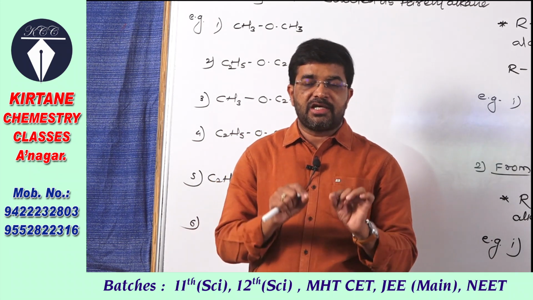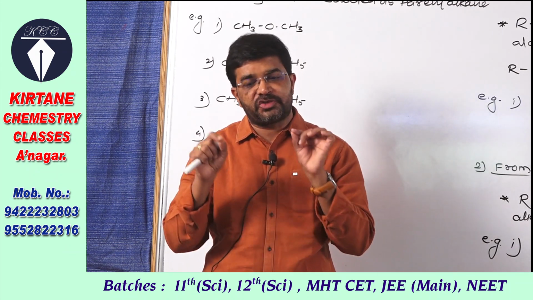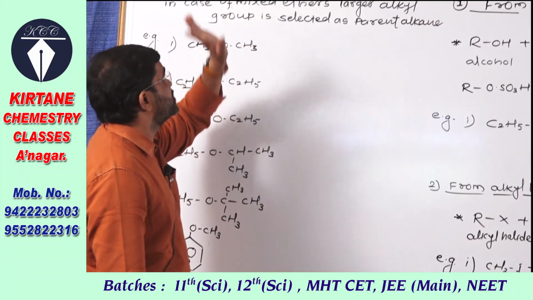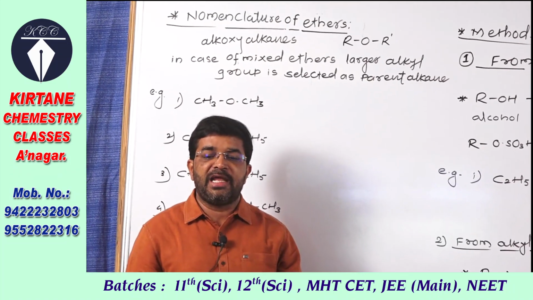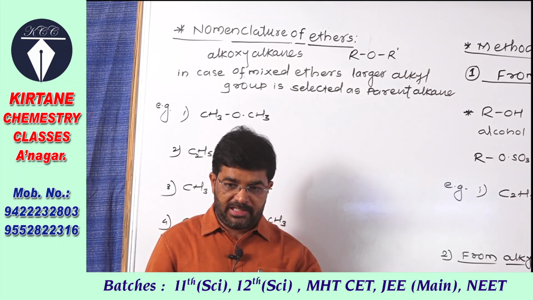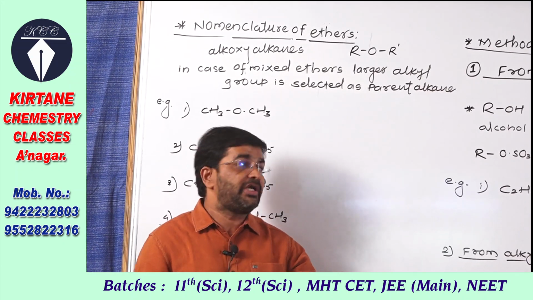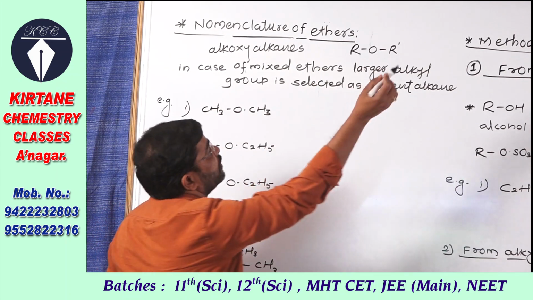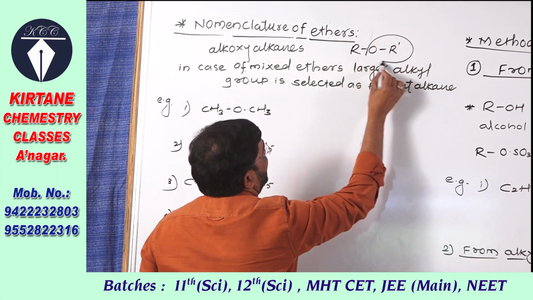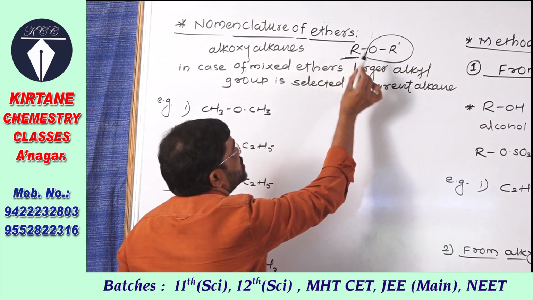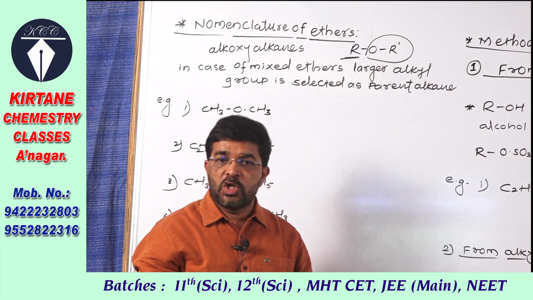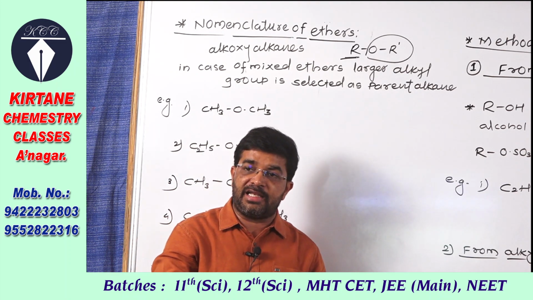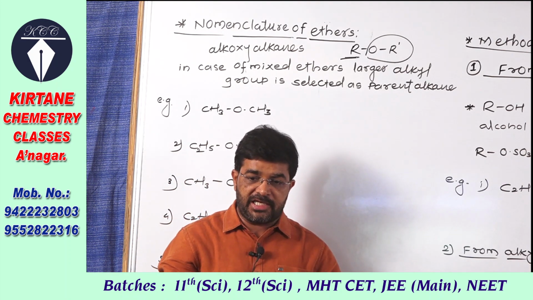Therefore ethers are called alkoxy alkanes, and in the IUPAC system also they are named as alkoxy alkanes. While writing the name of an ether, one group is taken as alkoxy and the other as alkane. Which is taken as which? For that one rule is there.